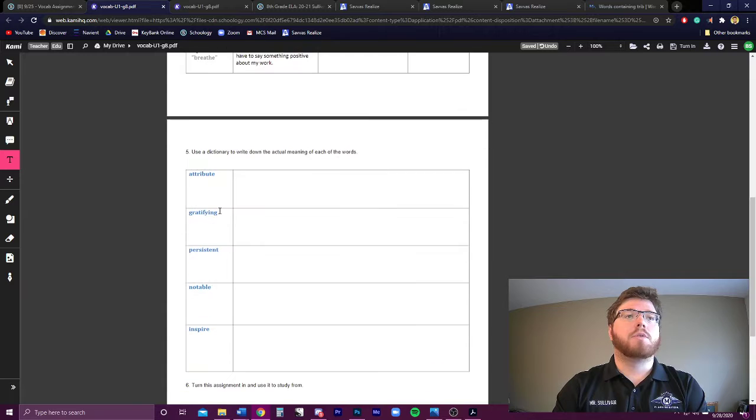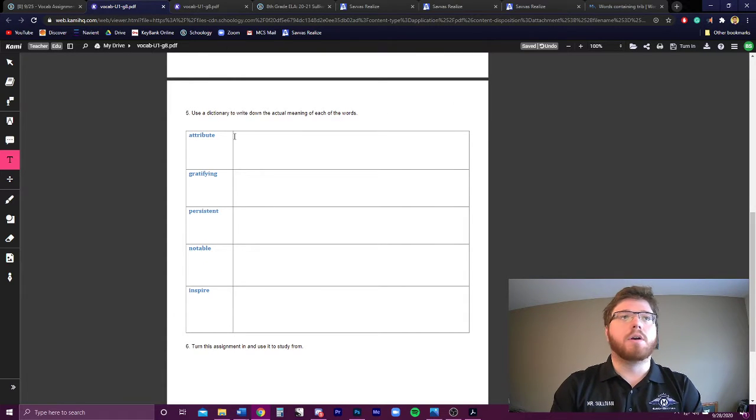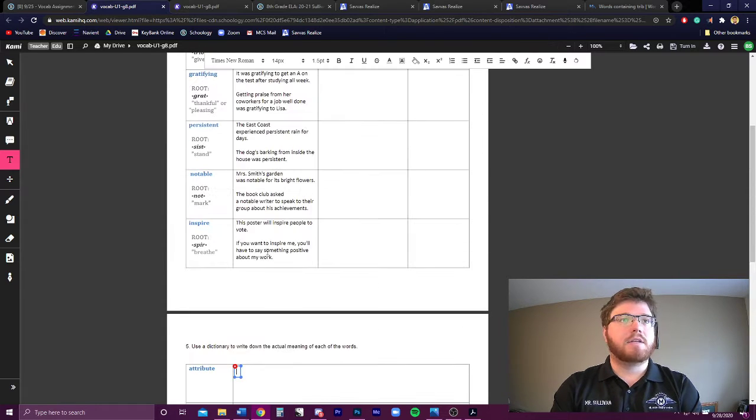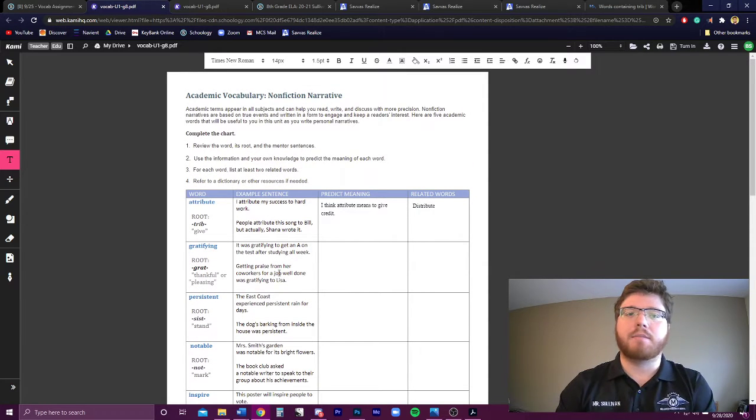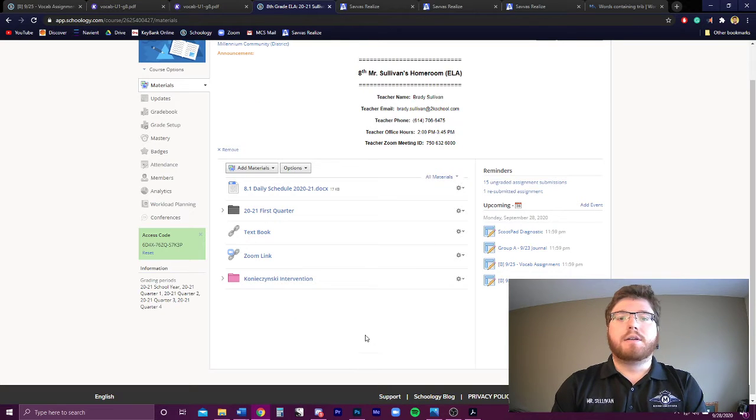And then there's just one more section down here, which is to give the actual dictionary meaning of the word. So if you type it into Google once again and find the actual meaning, type it in here and you'll be golden. Finish all of this up, and about 20 minutes should be enough, and turn it in so that it can be graded.